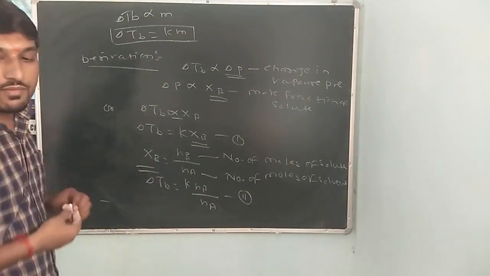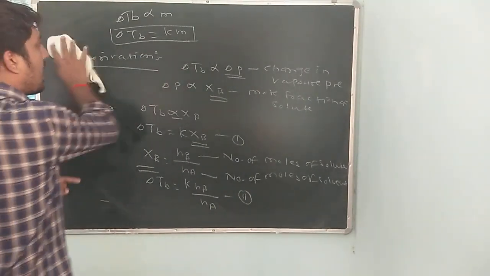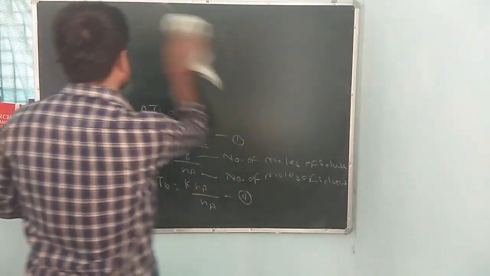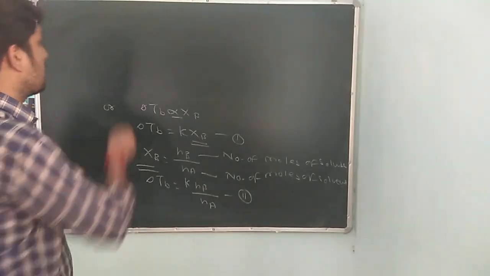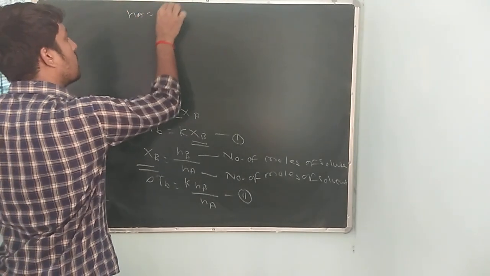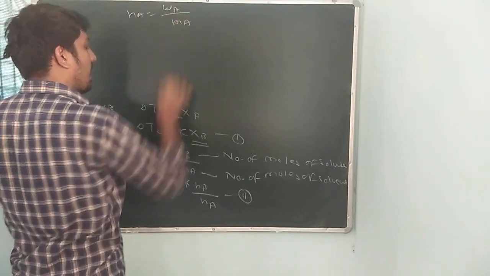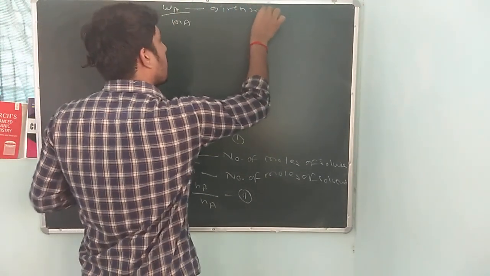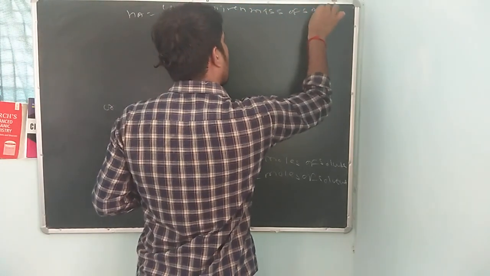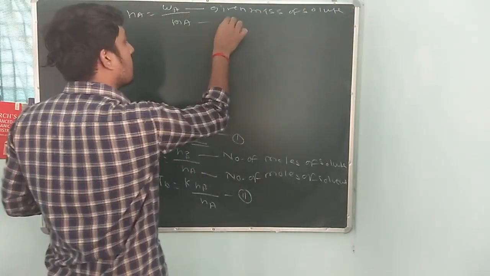We know that Nb and Na also have their values. What is the value of Na? Na has the value Wa upon Ma. What is Wa? The given mass of solvent. And what is Ma?